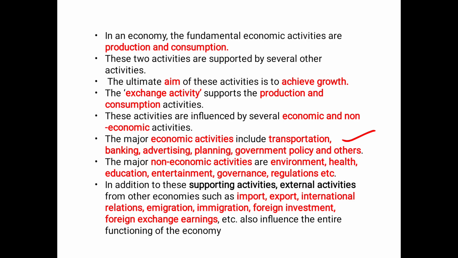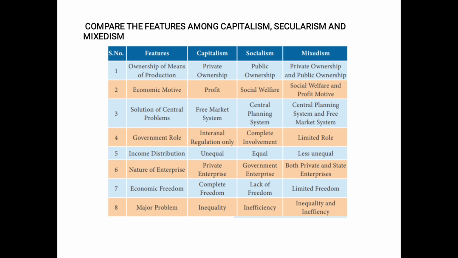The next one is you have to compare the features among capitalism, socialism and mixed economy. So you have a tabular column over here divided into three categories, where we have the features given in the first column, capitalism in the next column, socialism in the other column and the mixed economy towards the end. These three economies are compared over here. You can see what the ownership is, what the motive behind it is, who does the central planning, what the role of the government is, how the income is distributed, the nature of the enterprise, economic freedom and what the other major problems are that they are facing.